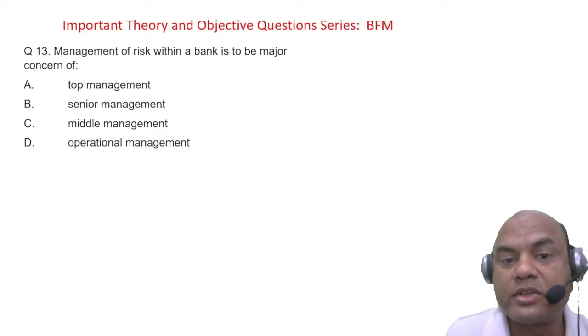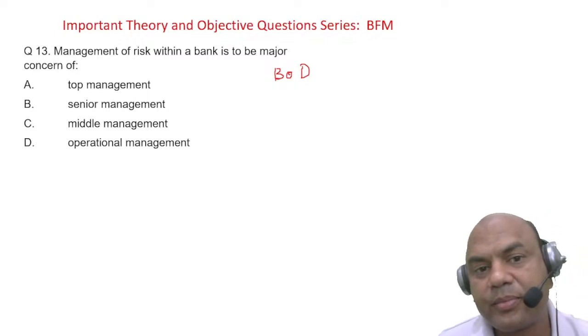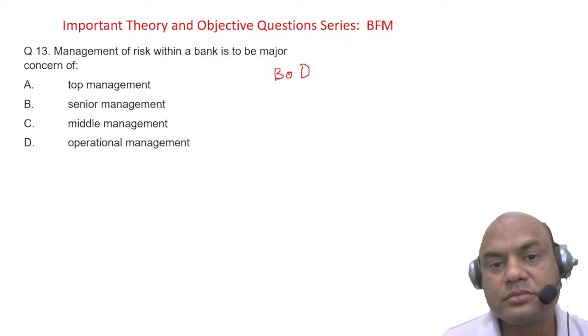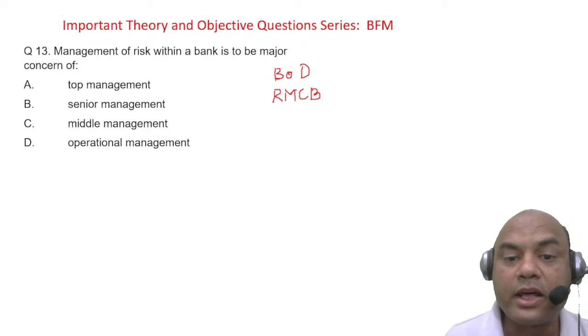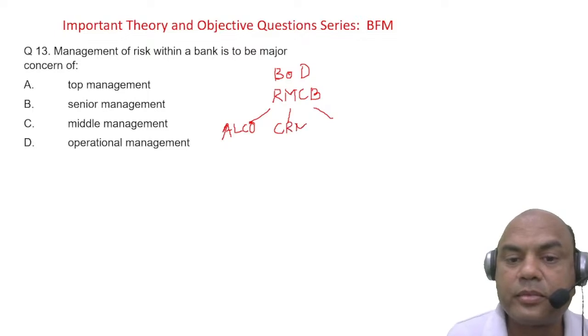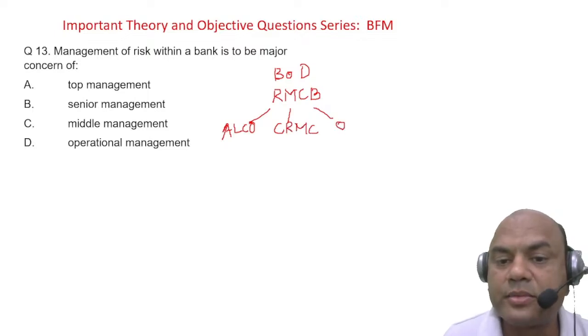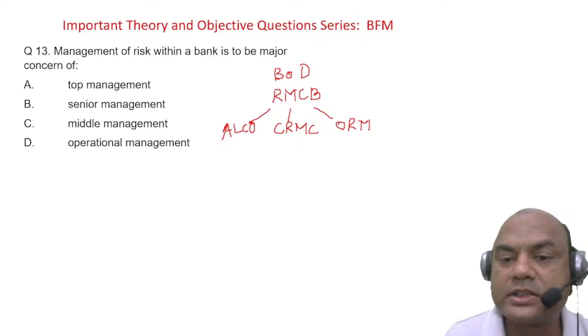First, the top level is what? Board of directors. Afterwards, below this, it is RMCB, Risk Management Committee of the Board. After RMCB, there are 3 committees: ALCO, you might have heard this name many times, right? Then CRMC, and the last one is ORMC. Right? This is the sequence.